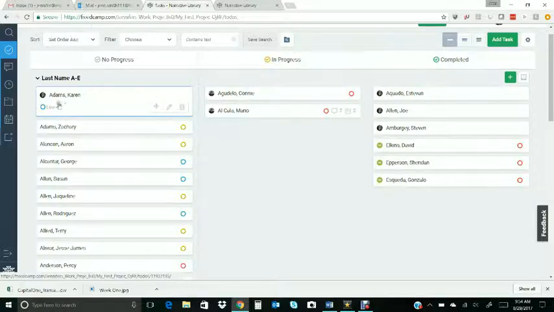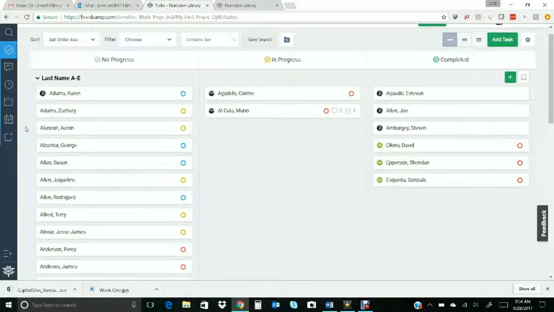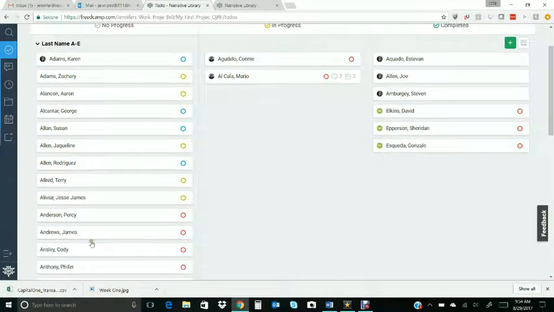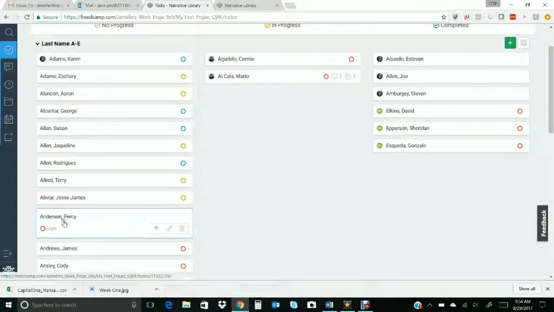So if you'd want to assign yourself to a client, just find one that does not have a picture next to the name. So for instance, Percy Anderson right here is high priority, but we don't see it's been assigned. You can go ahead and just click on the name, or if you just hover, this field will show up and you can click the edit button right here. But I'm just going to click on the name.